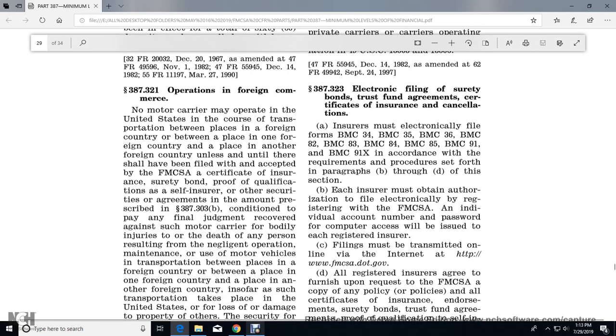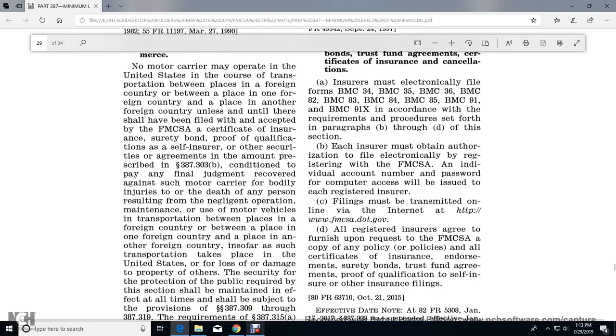387-323 electronic filing, surety bond, trust fund agreement, and certificate of insurance cancellation. Insurers must electronically file forms BMC 34, 35, 36, 82, 83, 84, 85, 91, and 91X in accordance with the requirements set forth in paragraphs B and D of this section. B. Each insurer must obtain authorization to file electronically by registering with the Federal Motor Carrier Safety Administration, and receive an individual account number and password for computer access issued to each registered insurer.